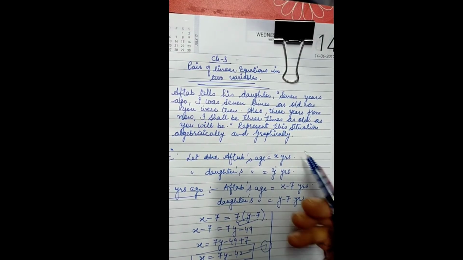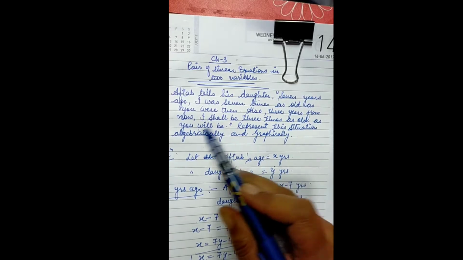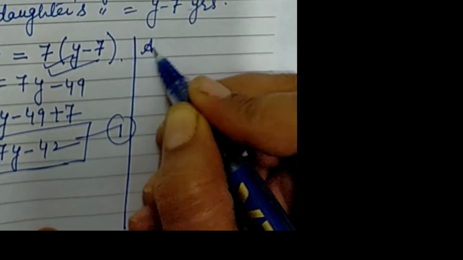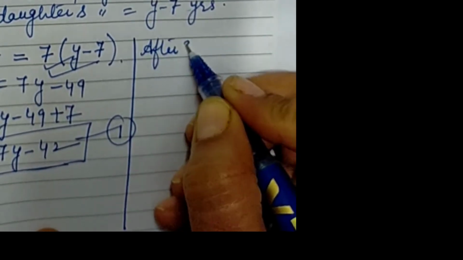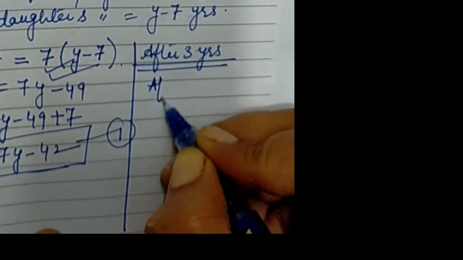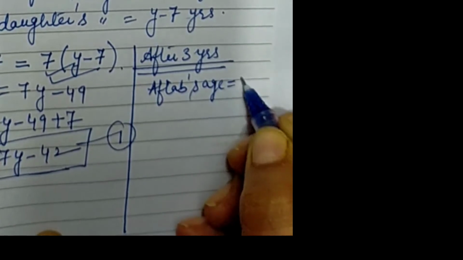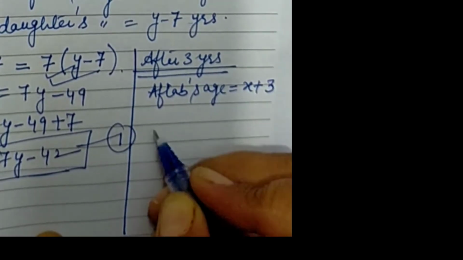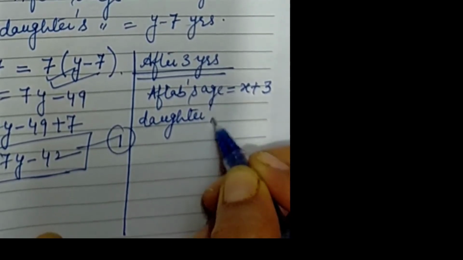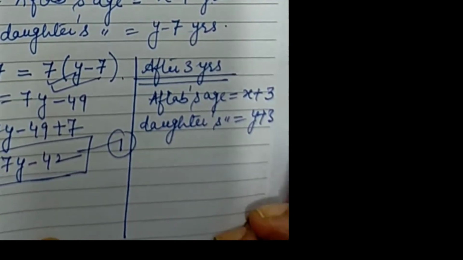Now let's read out the second condition. Also 3 years from now, that means after 3 years, Aftab's age will be x plus 3 and daughter's age will be y plus 3 years.